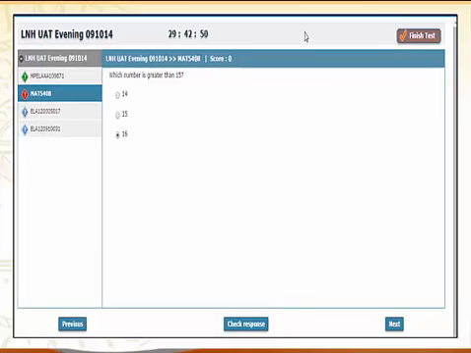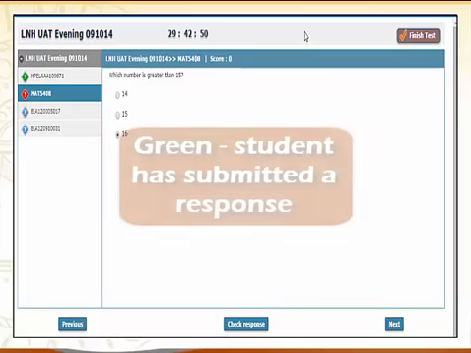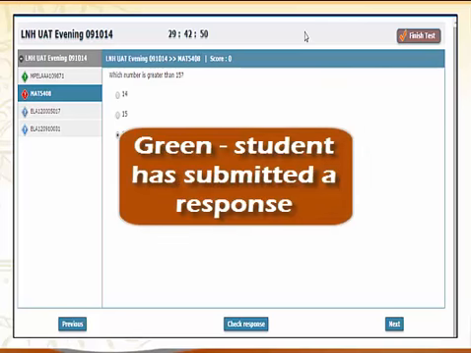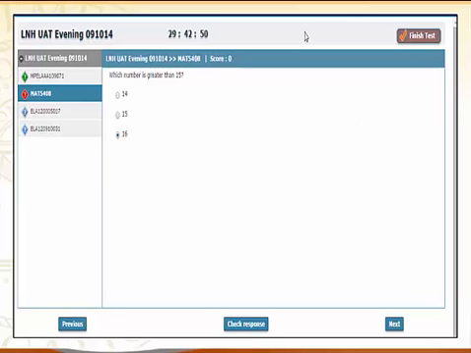Green does not necessarily mean that the question is correct. The question could be incorrect. It just means that it's good to go to be graded. That is kind of what the colors mean. Over time, they'll get used to the colors and what they mean.